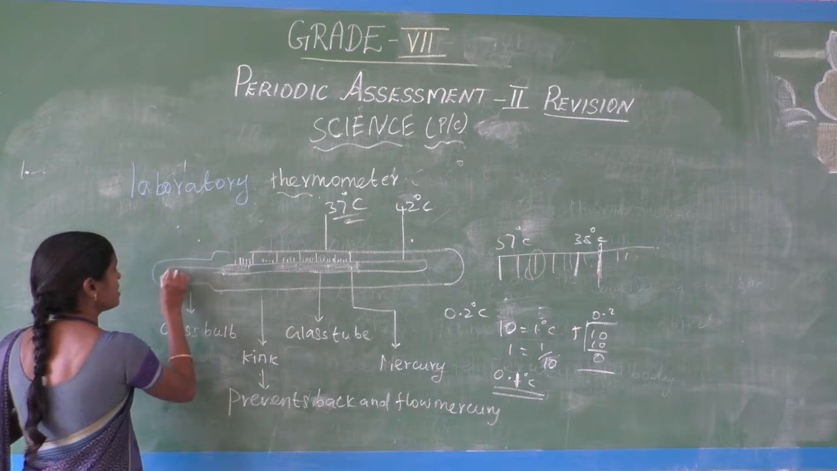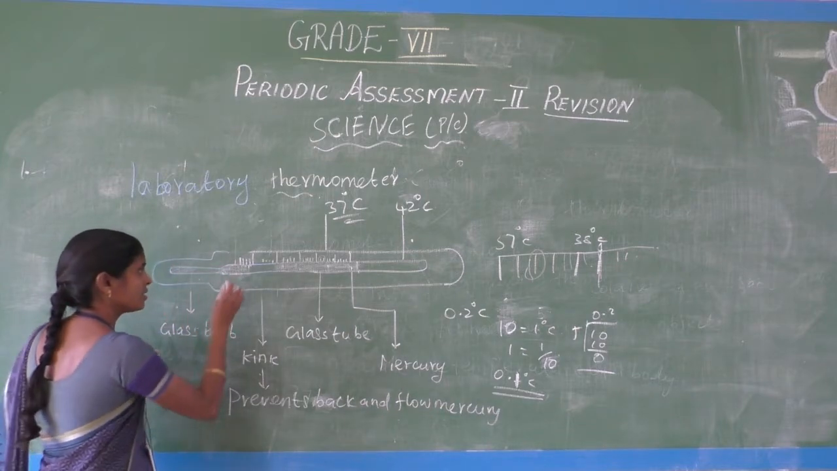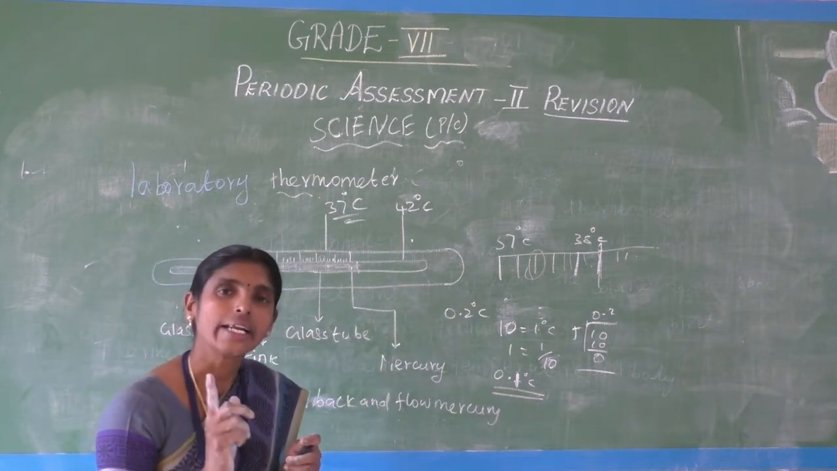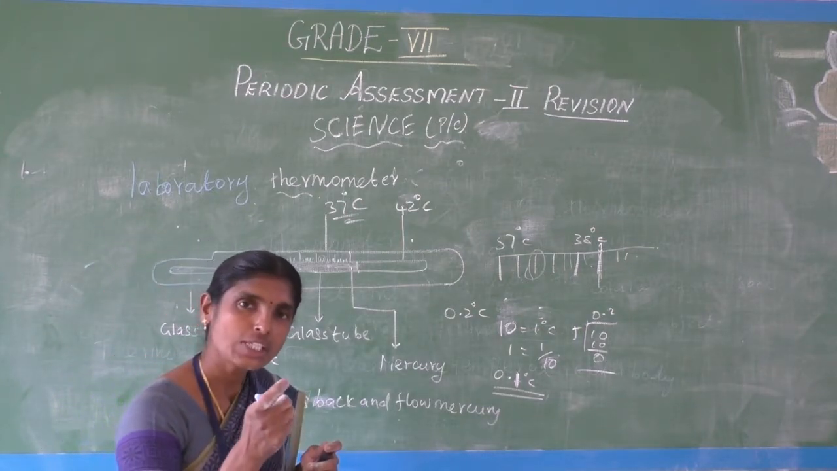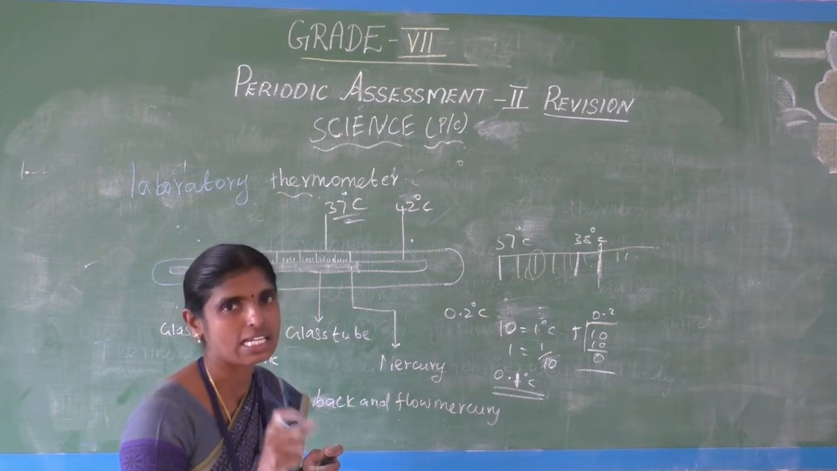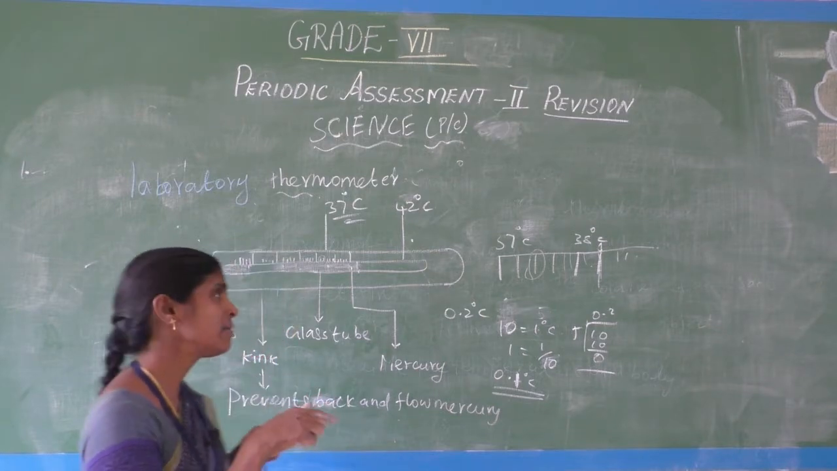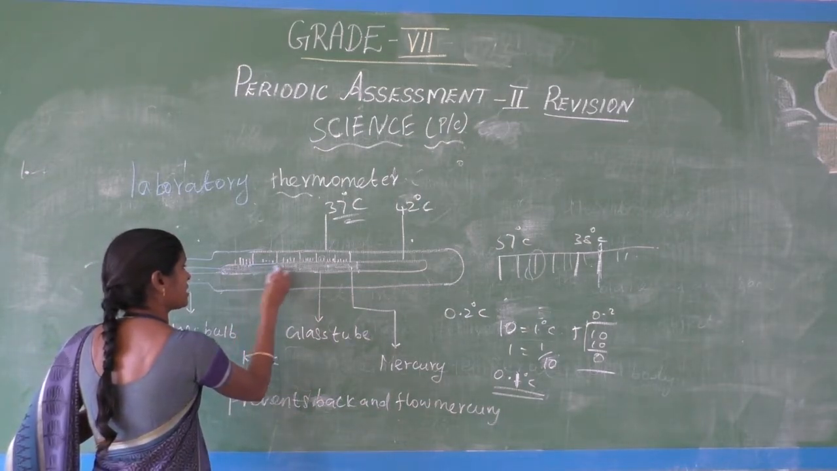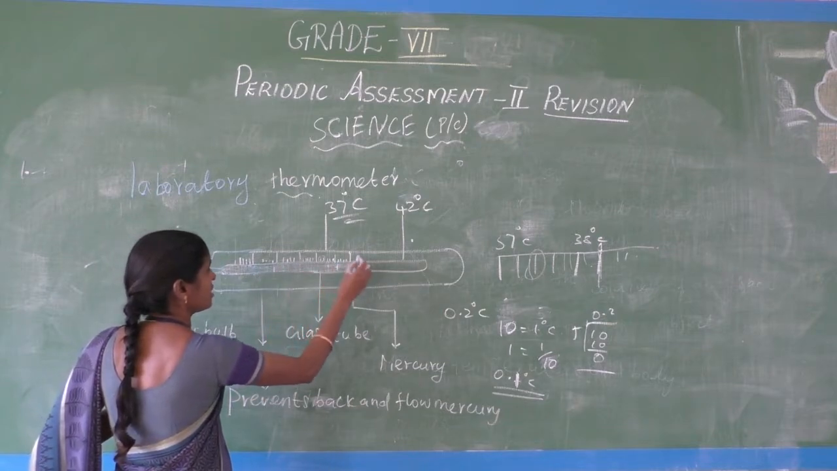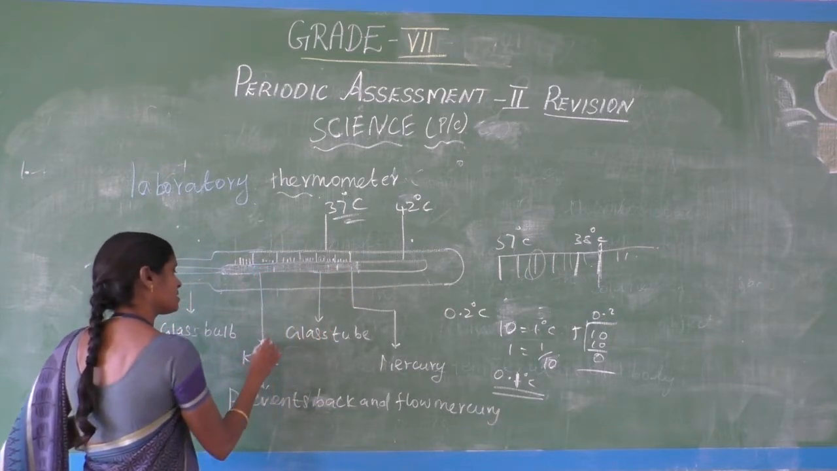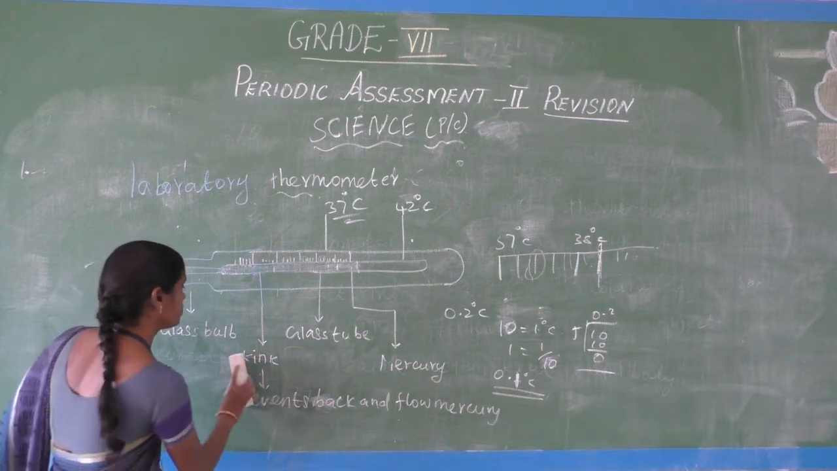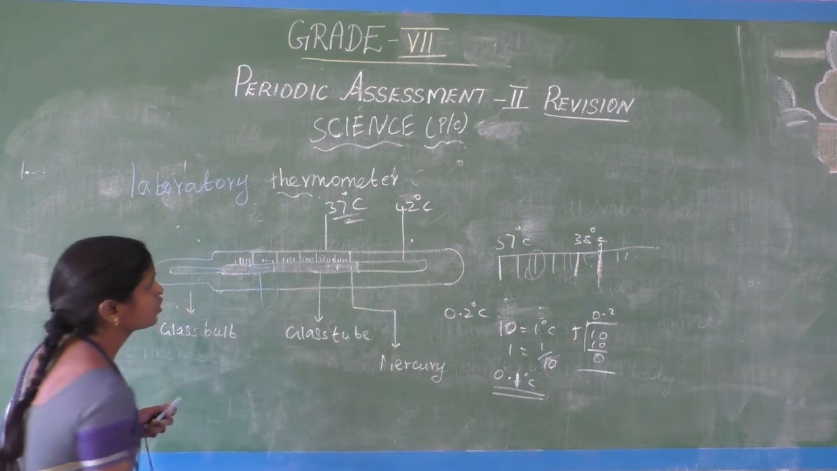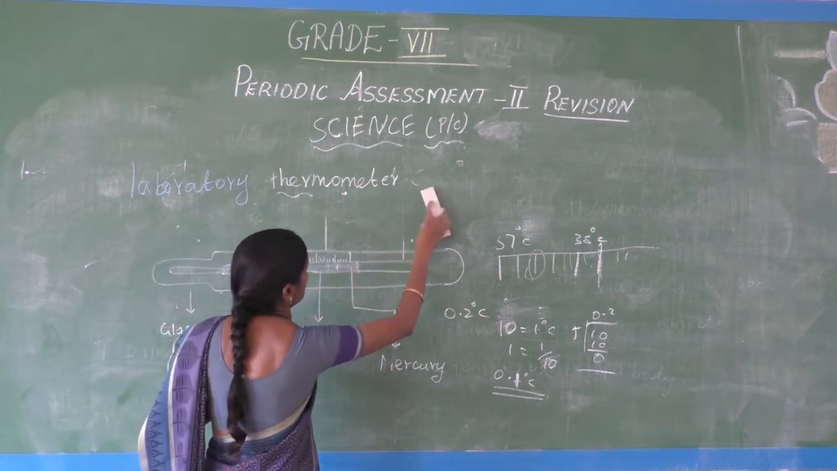This is the glass bulb as usual. The laboratory thermometer contains a thin, long, narrow glass tube. The glass bulb is at the end of the glass tube, and the tube contains mercury. But there is no kink in the laboratory thermometer. Why? To measure the high temperature of other objects.